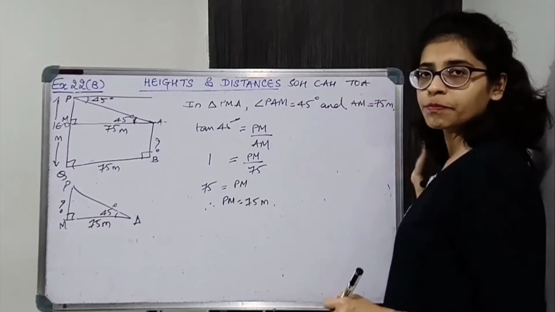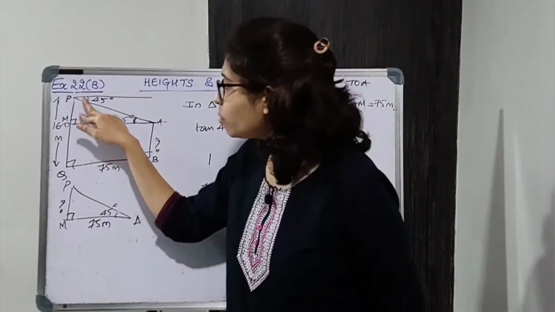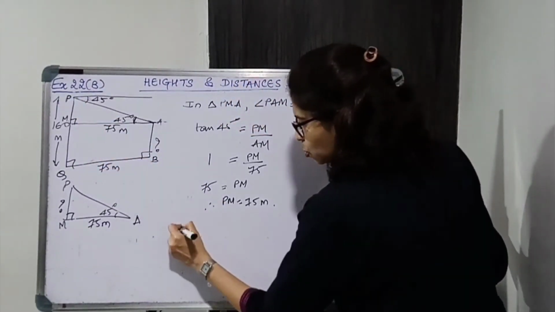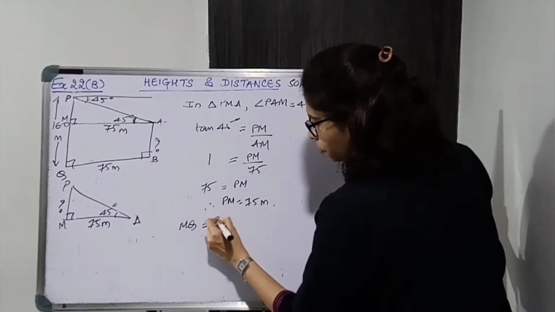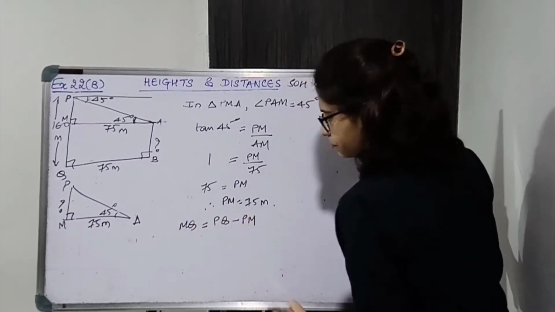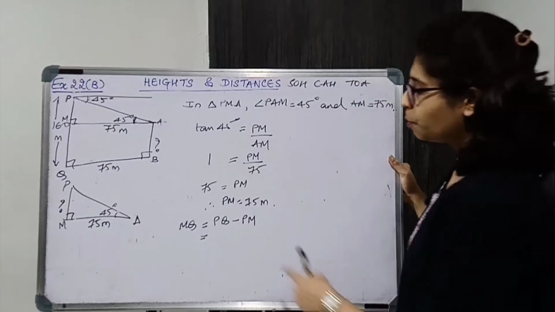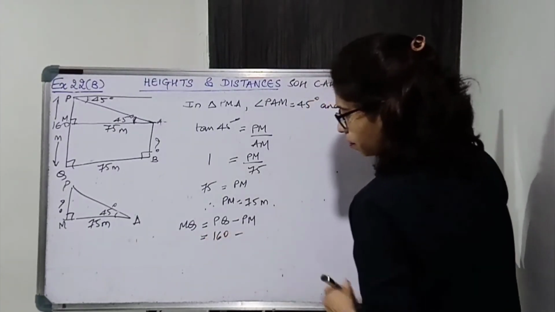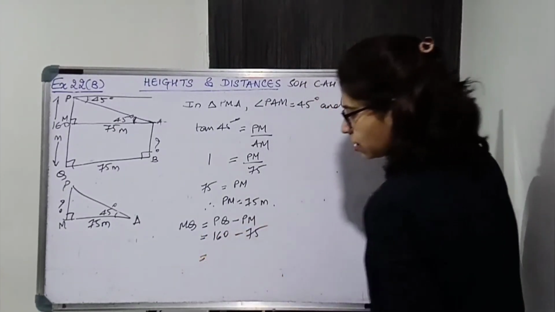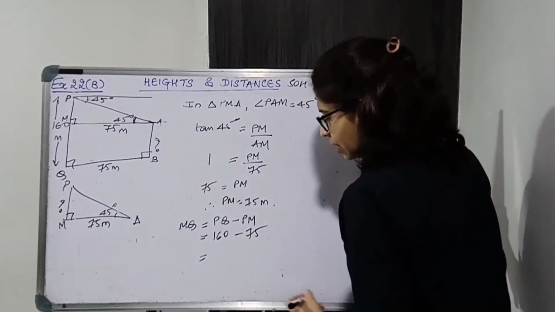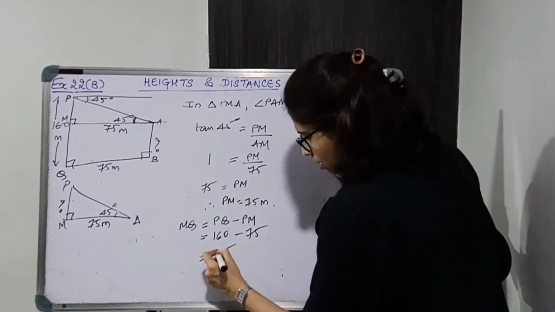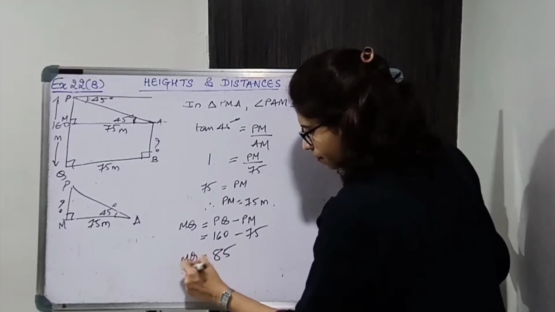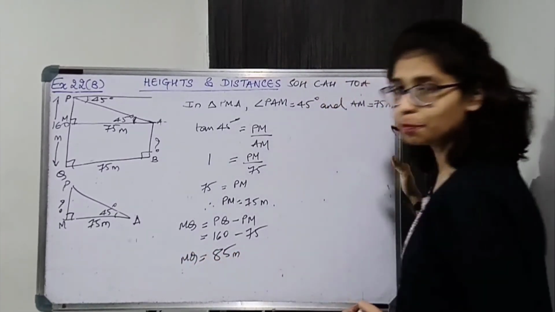We found PM. So PQ minus PM will give MQ. So MQ is equal to PQ minus PM. Now PQ is 160. PM is 75. So 160 minus 75, that will be 85. So MQ is 85 meters.